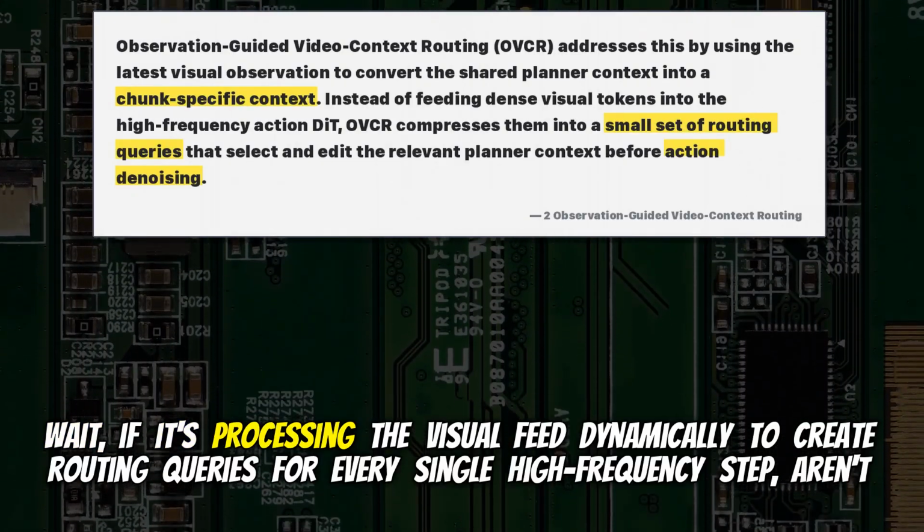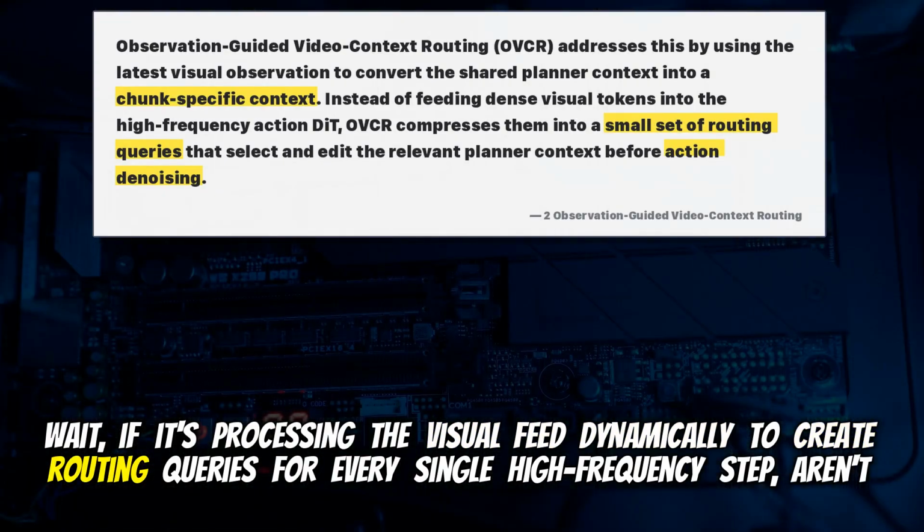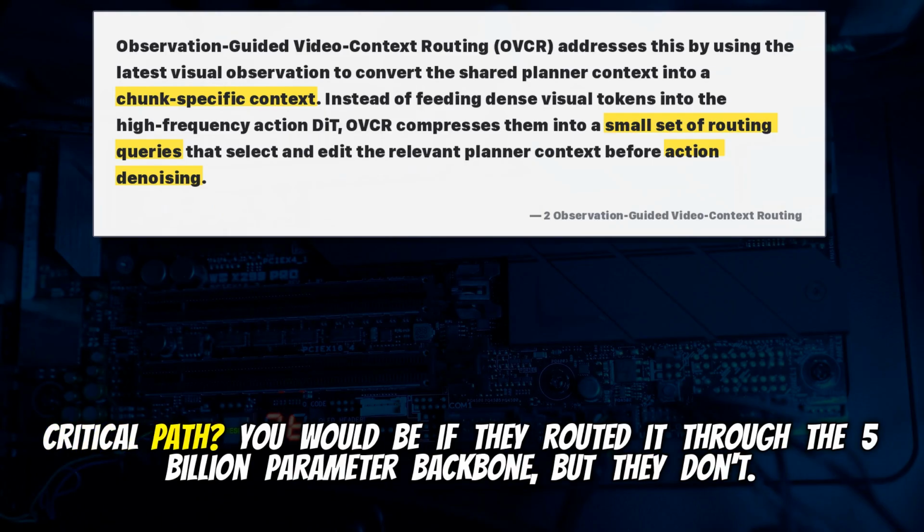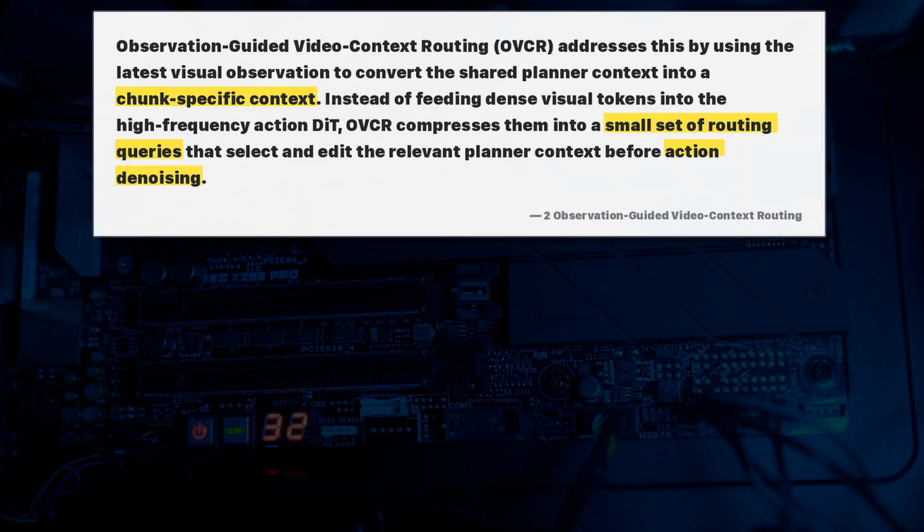Wait, if it's processing the visual feed dynamically to create routing queries for every single high-frequency step, aren't we just reintroducing the latency bottleneck? Like you're injecting a massive math operation right back into the critical path. You would be if they routed it through the 5 billion parameter backbone, but they don't.